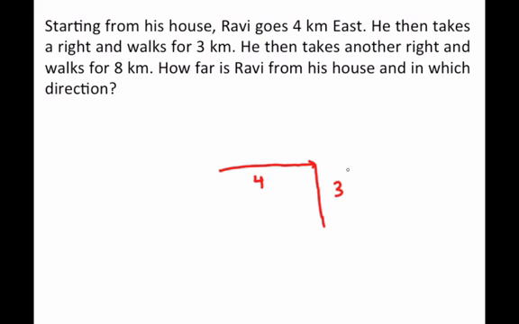He then takes another right. Now he is looking in this direction. Looking in this direction, where will be his right? See, these are the places where people get confused and have problems. You are standing here, you are looking downwards, where will be your right? If you thought that your right will be this side, you thought right. So he walked towards his right, and how much did he walk? He walked a total of 8 kilometers.